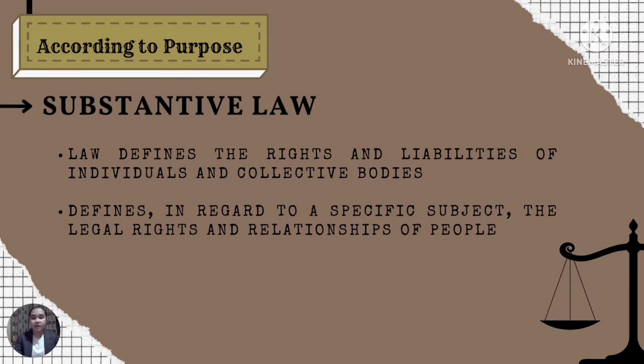Any wrong done by an individual, group of persons, or the state against the other will make the wrongdoer accordingly liable to the others. Wrong may be either civil or criminal. Also, it refers to all categories of public and private law, including the law of contracts, property, torts, and crimes of all kinds. It deals with the substance of charges, and it consists of written statutory rules passed by the